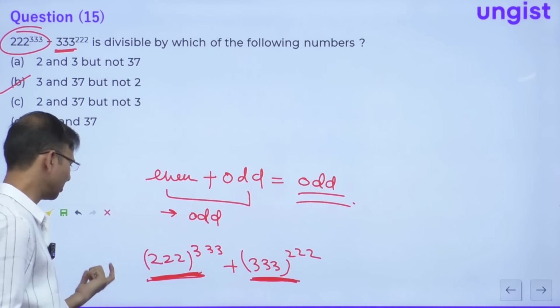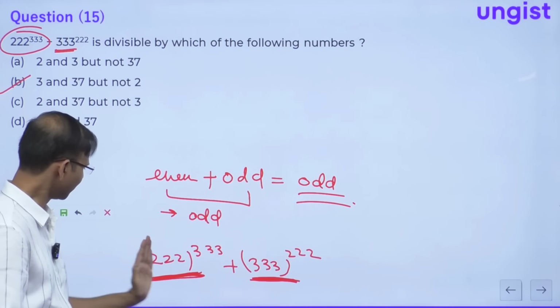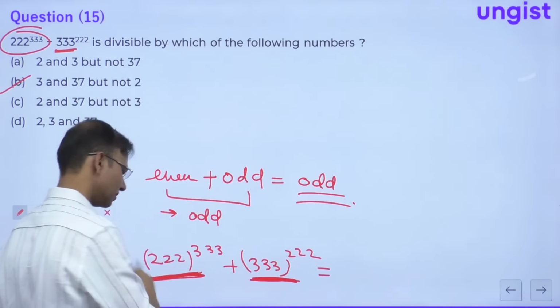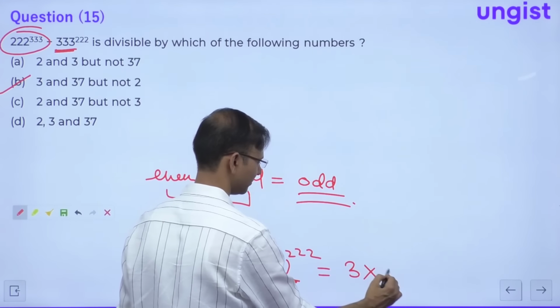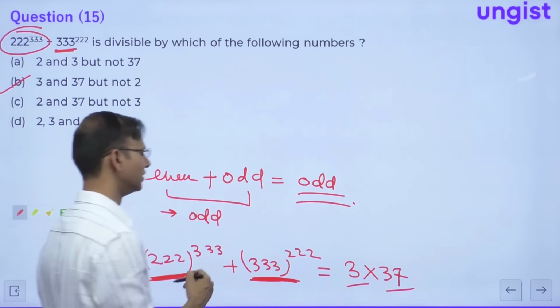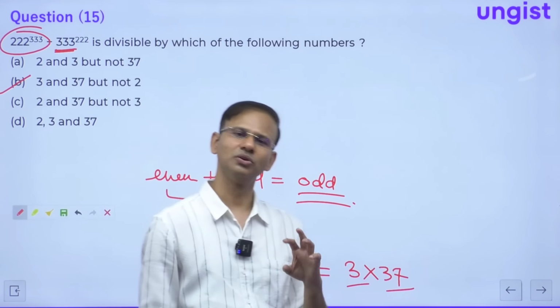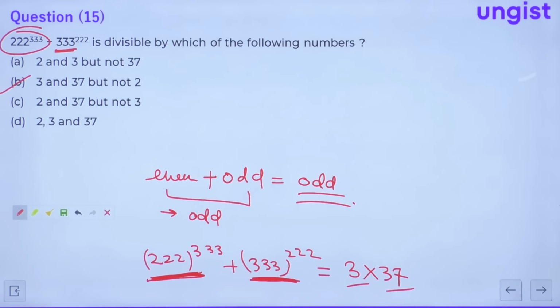You can take 111 common from here and you can take 111 common from here. 111 means 111. So here, this entire thing will be the multiple of 111. 111 means what? 3 into 37. So this will be the multiple of 3, this will be the multiple of 37 for sure, but not 2. So option number 2 is the correct choice. Okay, everybody? Option B is the correct choice.